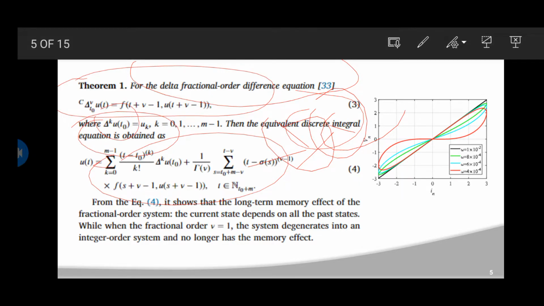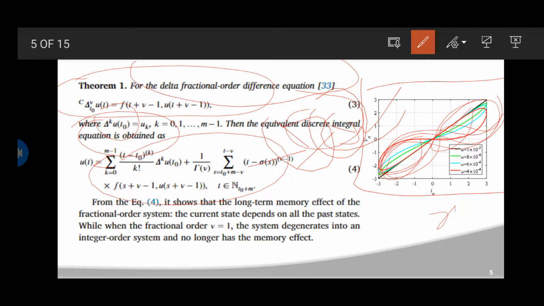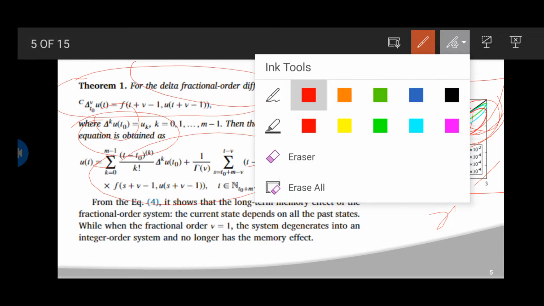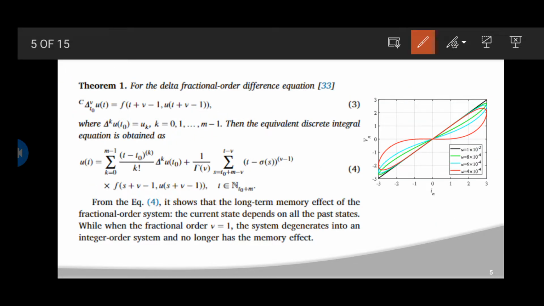You can see the graph for this. Take x-axis as n and y-axis as the value of n, and plot the graph. Then you can get this kind of shape, basically looking like a wave, where the graphs are plotted for these variations. The red line indicates omega is equal to 4 into 10 power 4.